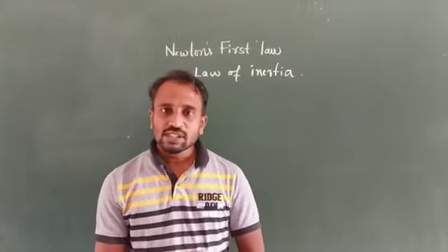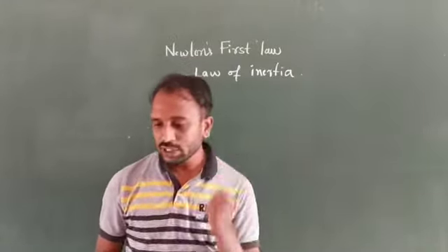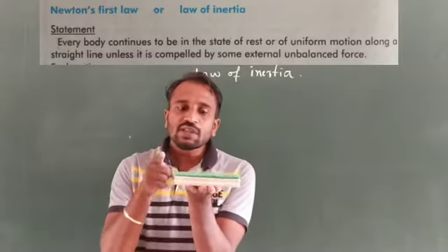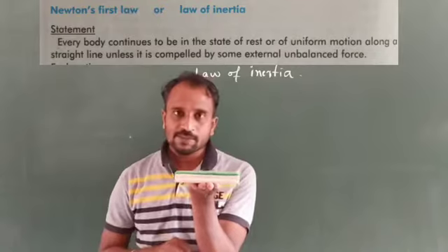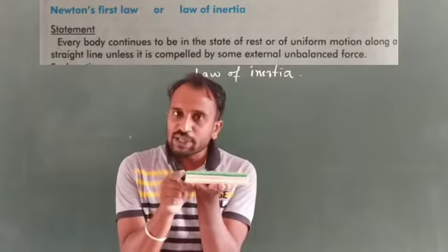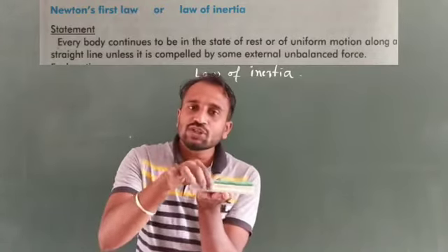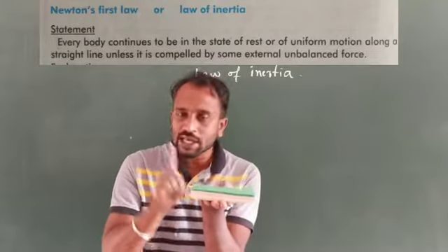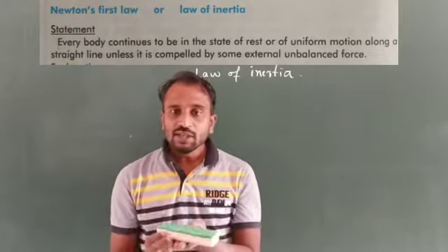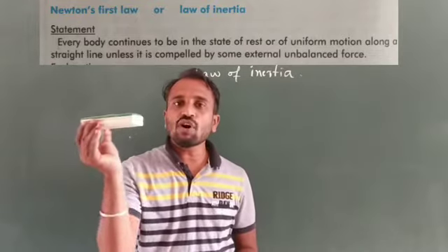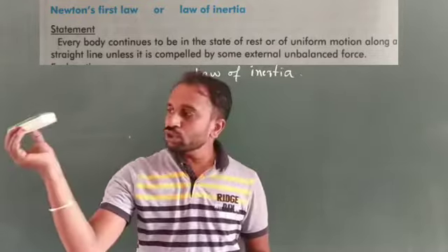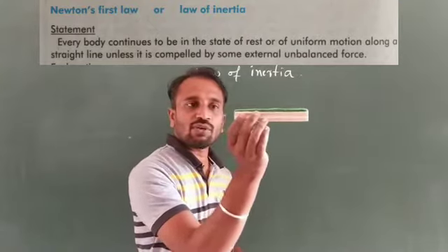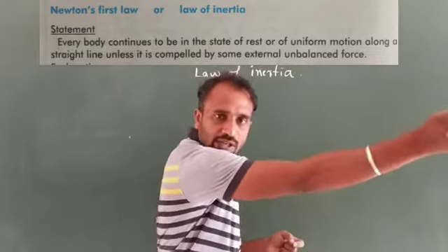Suppose we consider that this one is an object, and it continues in a state of rest. When we apply some external force, then only the object changes its position, otherwise it continues in a state of rest. In the same way, suppose the object is in uniform motion. Without any external force, this object continues in a state of uniform motion along a straight line.